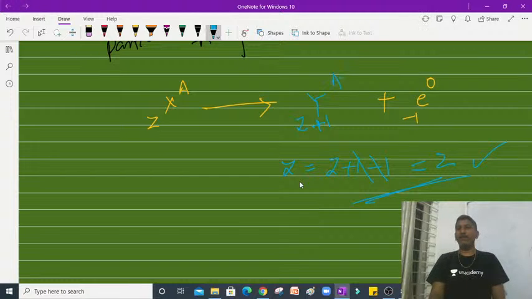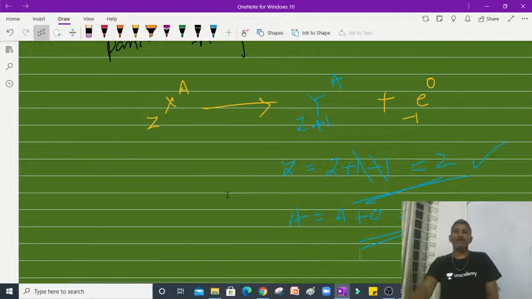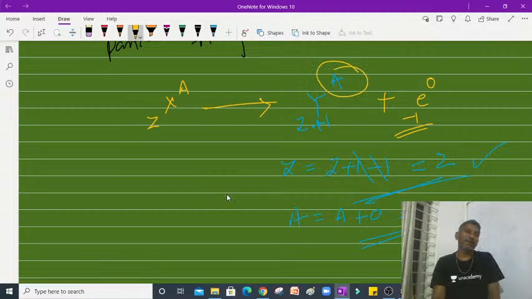Now here if I write A, then no problem, because initially it is A, and after release of this beta particle, A plus 0, again you can see this as A only. So conservation of mass number is also verified, and the observation is whenever an electron or beta particle is released, there is no change in the mass number.